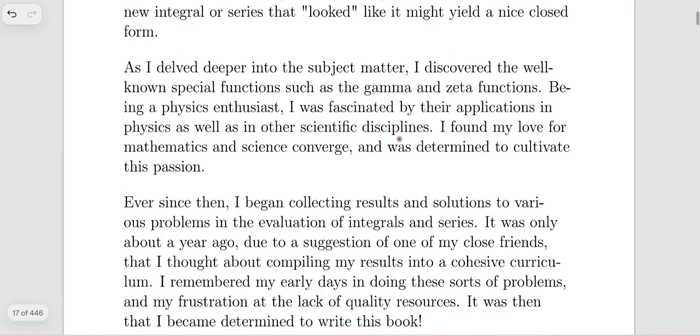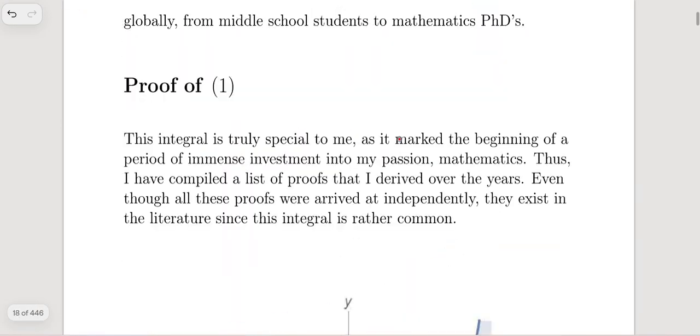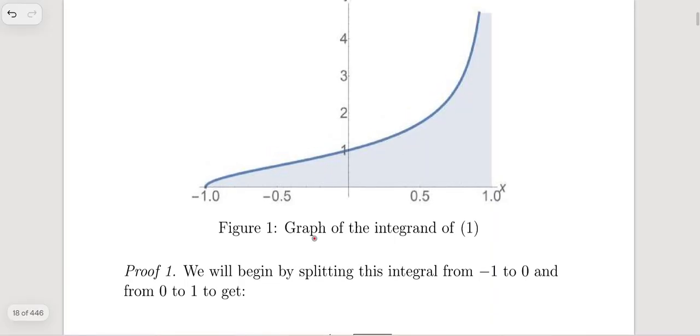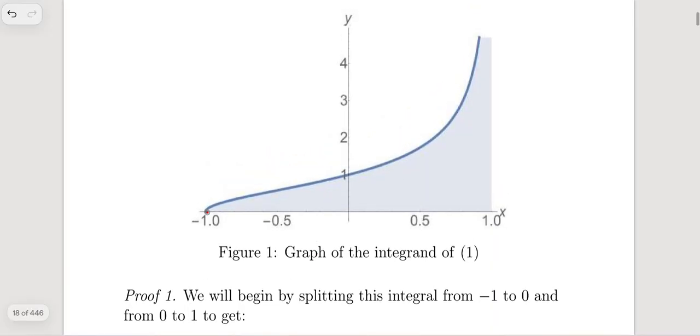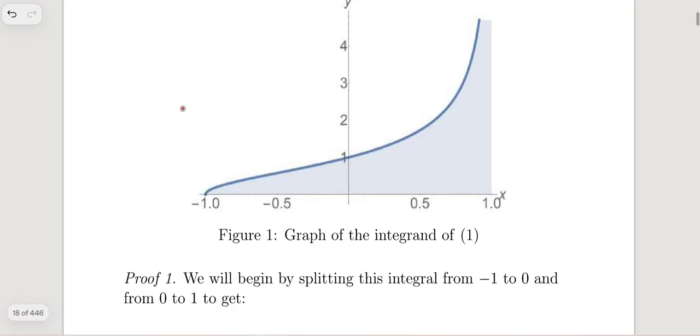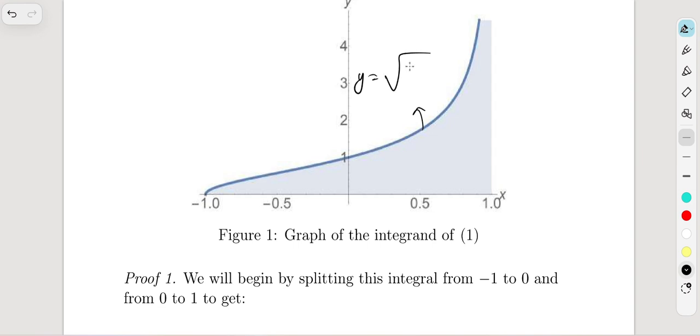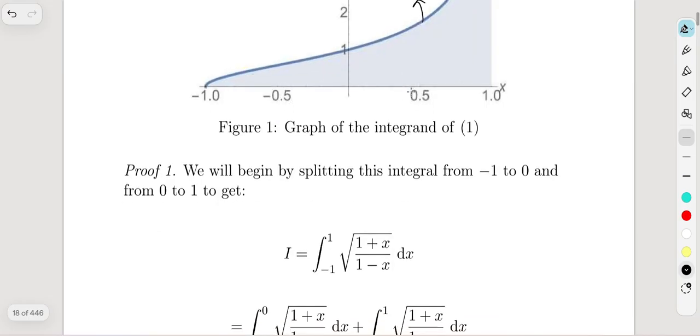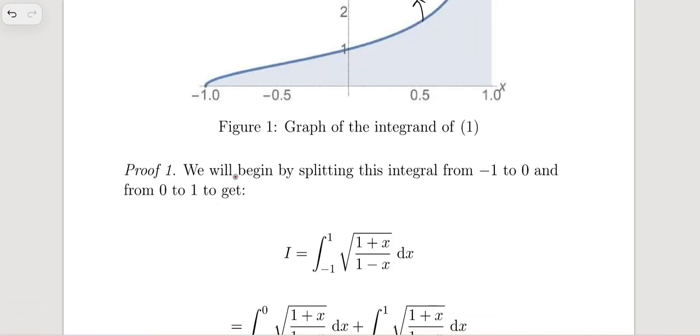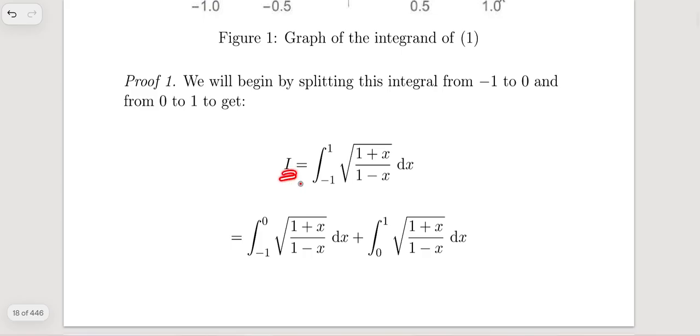Let's just talk about this. Okay, so basically, here comes the curve of the function. What was that? That was the square root of (1 plus x) over (1 minus x). So basically, this curve is representing y equals the square root of (1 plus x) over (1 minus x). Okay, so now let's consider this integral as I.